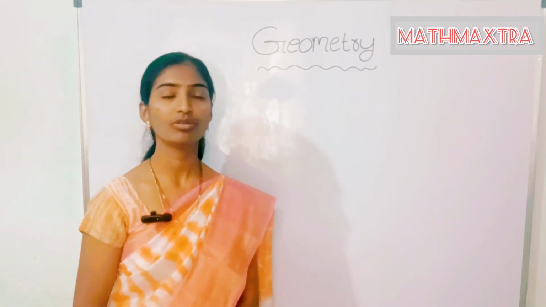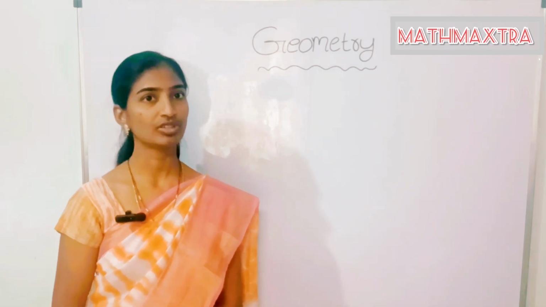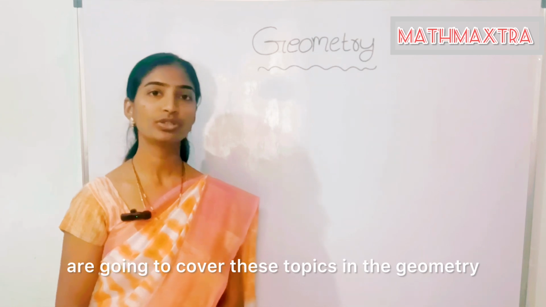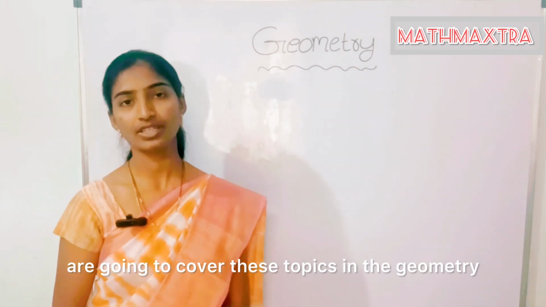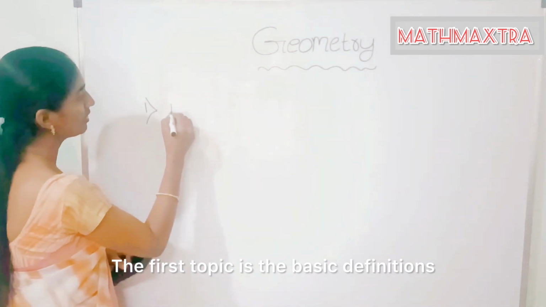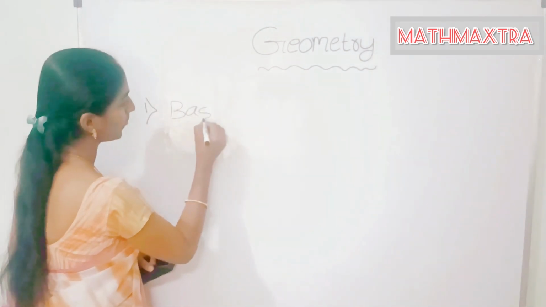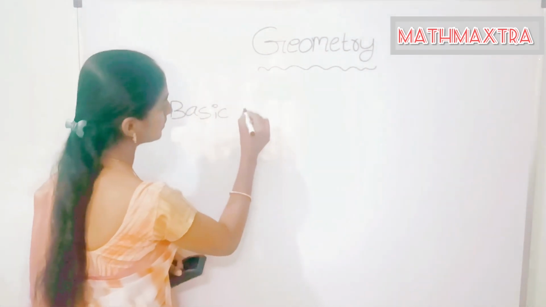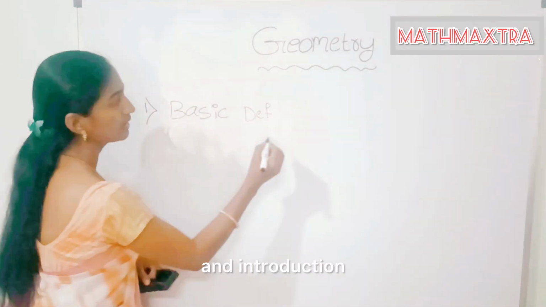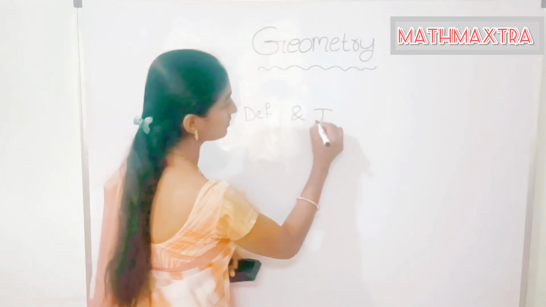Before starting with the definitions, we are going to cover these topics in geometry. The first topic is basic definitions and introduction.